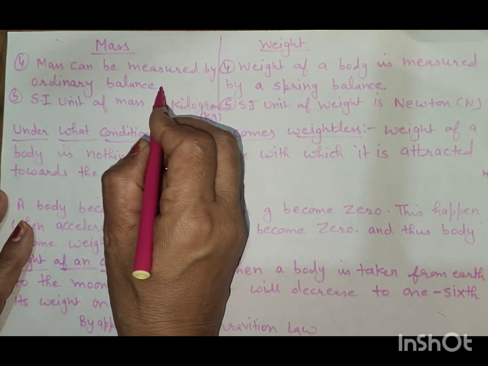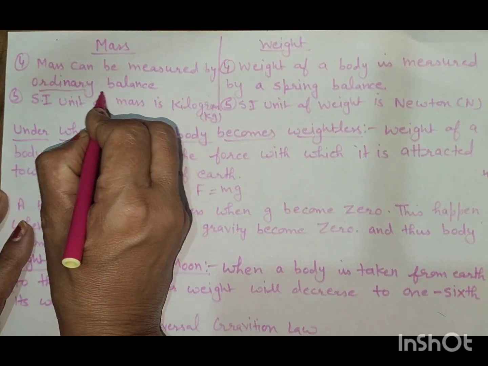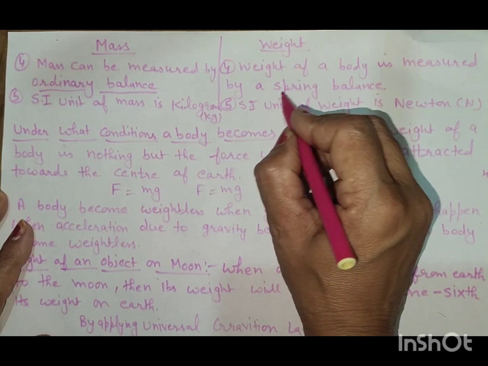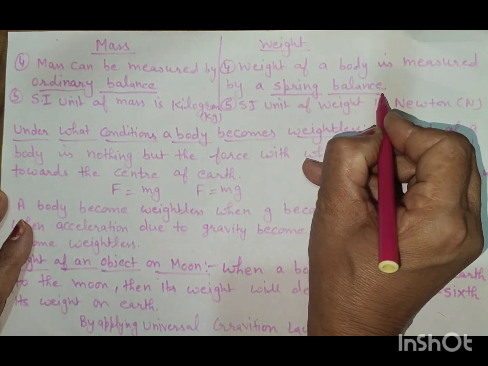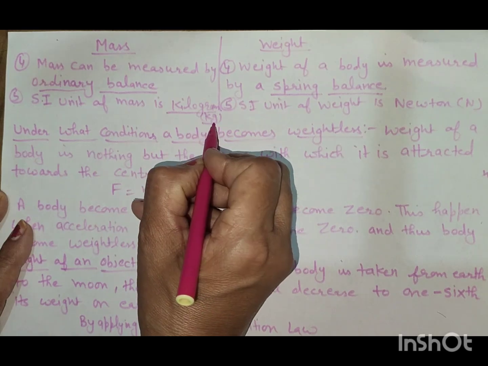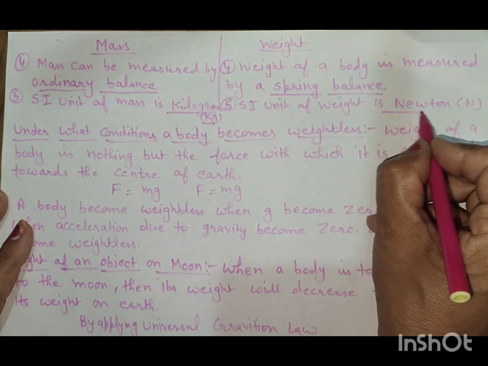Mass can be measured by the ordinary balance or simple balance, but weight of the body is measured by the spring balance. SI unit of mass is kilogram or kg. SI unit of weight is Newton or N, capital N.